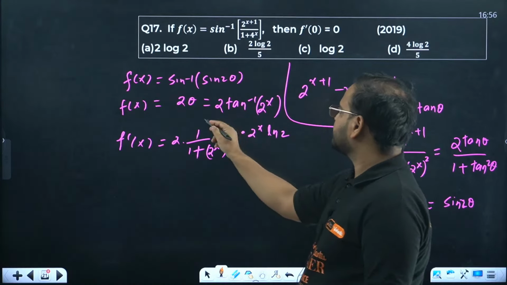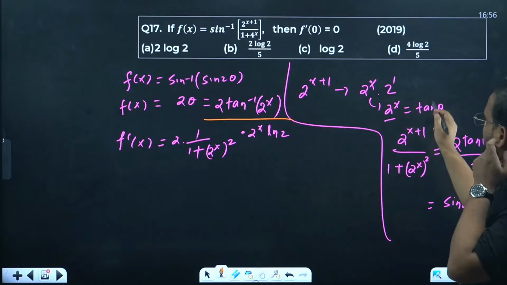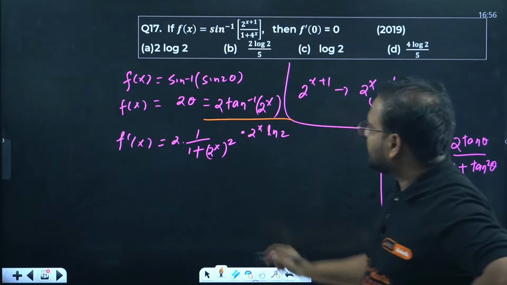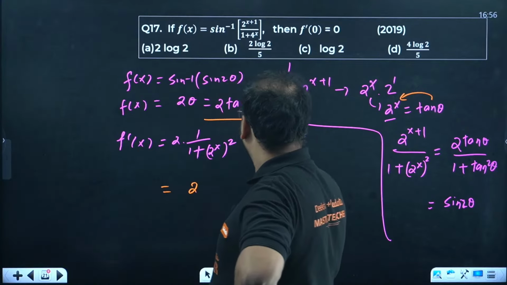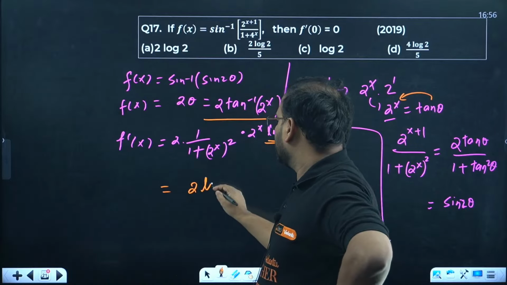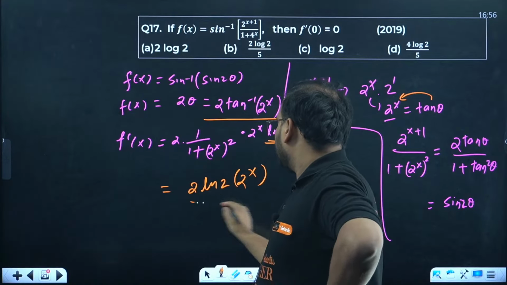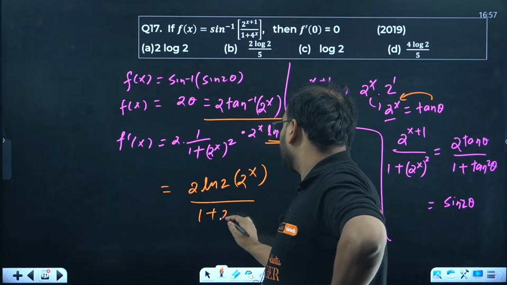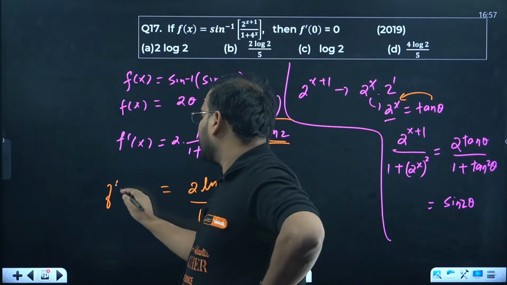What I've done, 2 power x is there, I took it as x actually. Tan inverse of 2 power x will come now from here. Now, please simplify. You're getting 2, write the constant together. So 2 ln 2, 2 power x upon 1 plus 2 power x the whole square, and this is f dash of x.